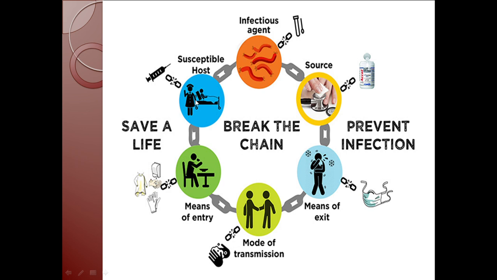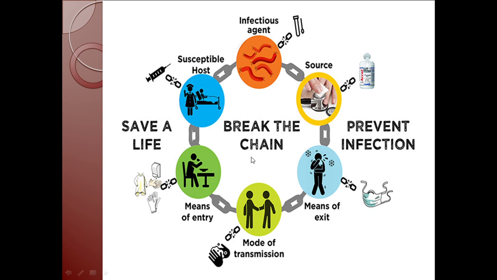For example, a patient is there, it is a susceptible host, here is an infectious agent, so we should always wash our hands. Then means of exit should be prevented, so we should always use the mask, keeping a safe distance or social distancing. These are some of the ways to break the chain of infectious diseases.